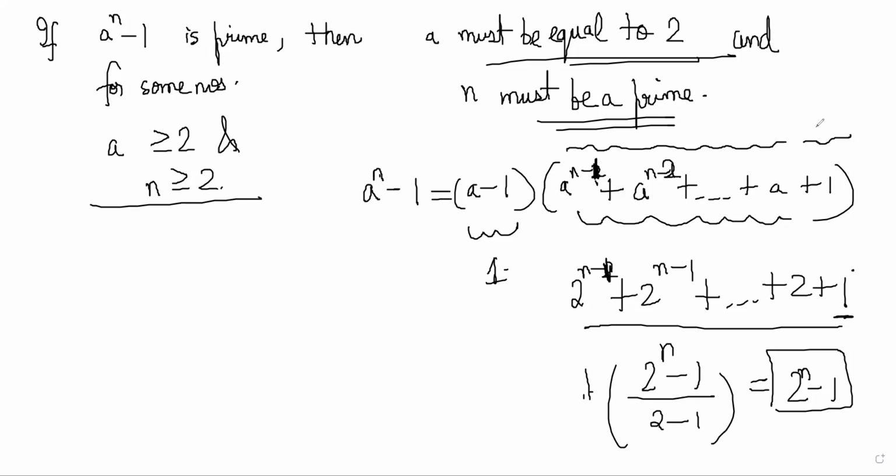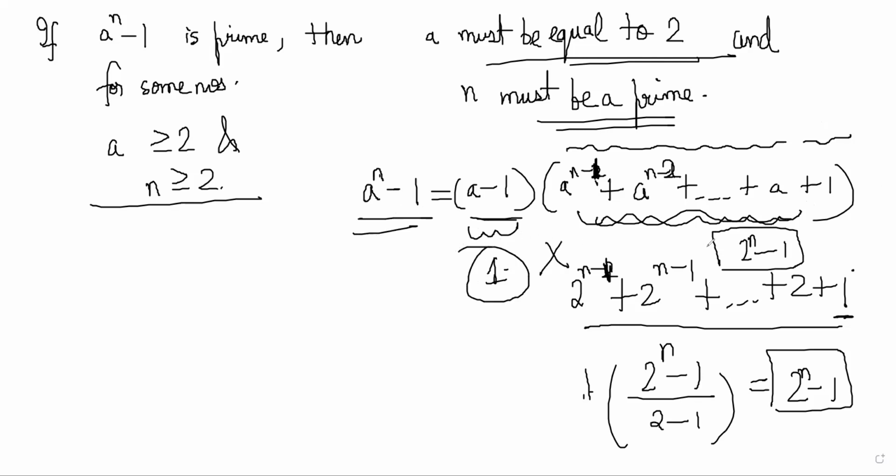So now notice that if a is equal to 2, and this is equal to 2 power n minus 1, then you are getting the only two factors are this and this.